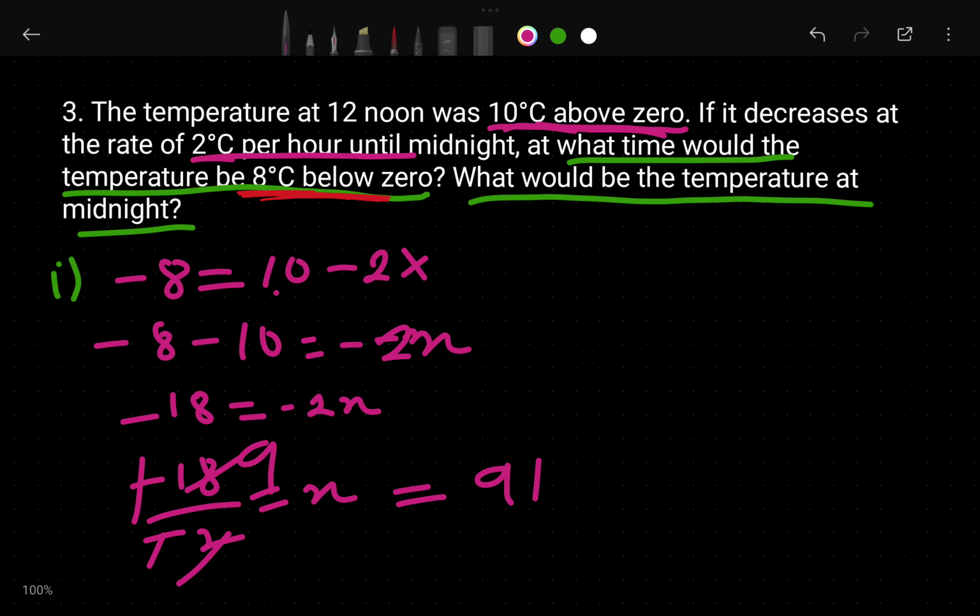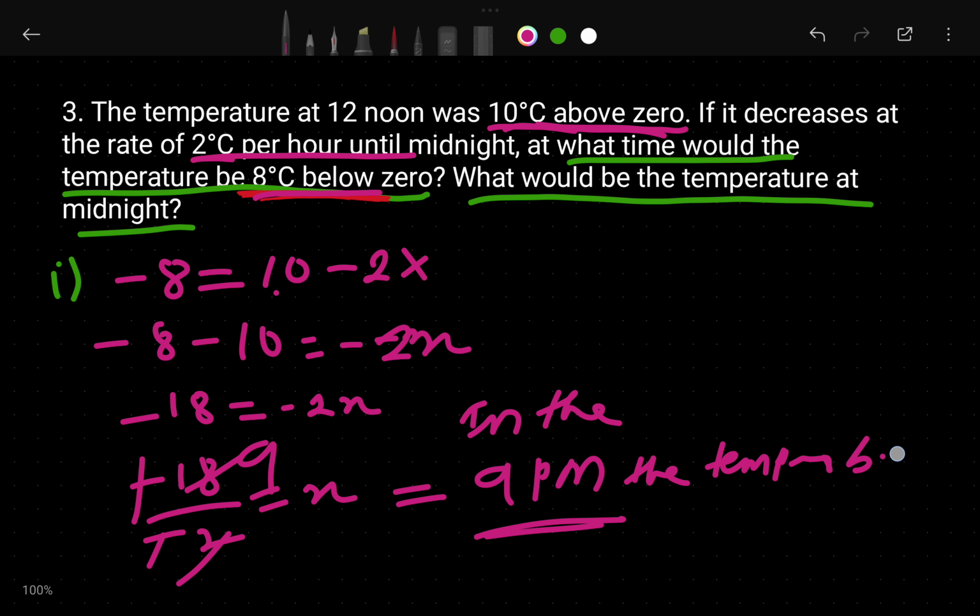In the 9 p.m., I cannot say anything else, but at 9 p.m. only. It is asking about midnight. So at 9 p.m. the temperature will be 8 degrees Celsius below 0. You can write like that: at 9 p.m. the temperature will be 8 degrees Celsius below 0. Okay, you can write like that.